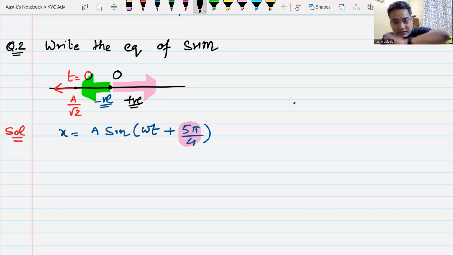Do we understand this? Understood, sir. Sure? So it only makes sense because a by root 2 is negative. That is why it is coming as the third quadrant angle. Got this? Plus 1 by root 2 will not give you this answer. Anyways, let's go on.